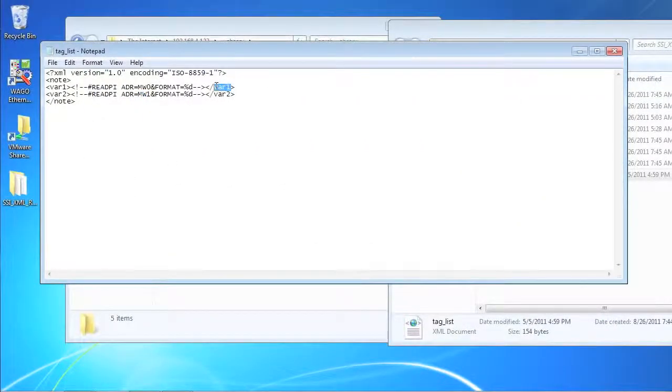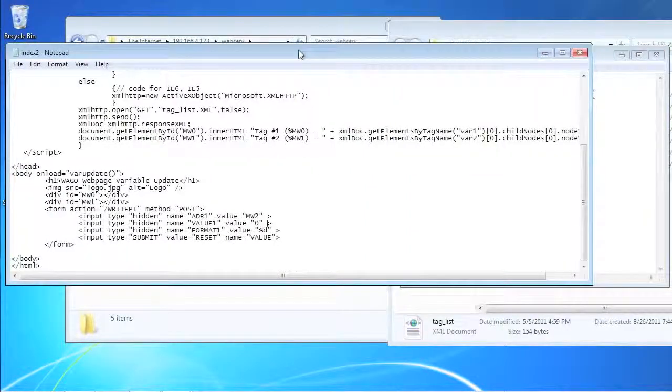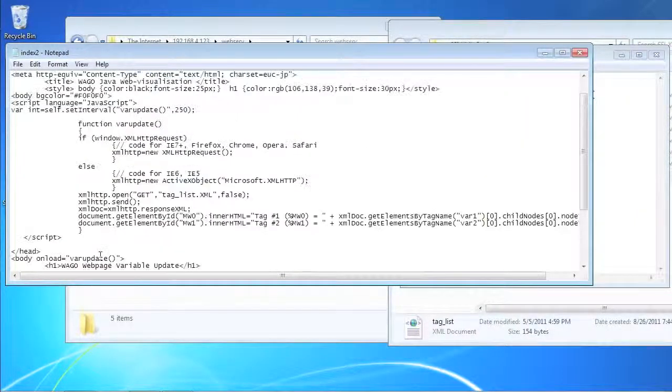So looking a little closer here at the tag list, you can see var1 and var2 associated with those 2 MW variables. And then this is where we're actually referencing them in the JavaScript. You can see there the var1 and var2 lines. And then down at the bottom you can see the reset button, and that's associated with MW2. Then here we have an update interval of 250 milliseconds, which can also be adjusted.